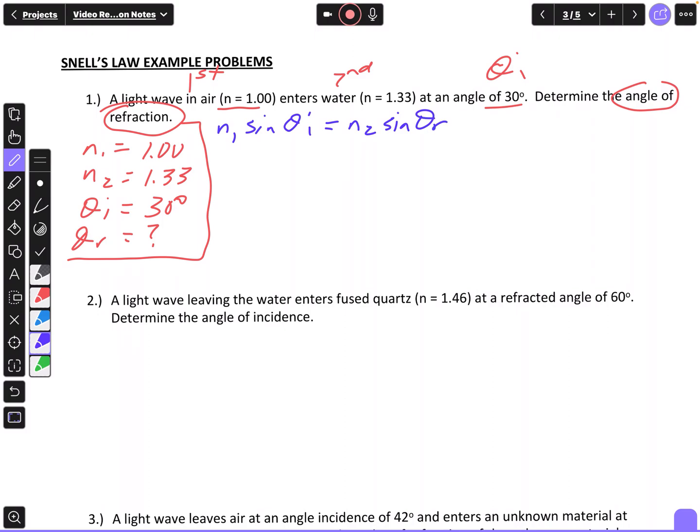Alright, so I'm going to plug in my numbers, and I'm going to substitute and solve. So N1 was 1.00, and that's times the sine of theta I, which is 30 degrees. That equals N2, which is 1.33, times the sine of theta R. Alright, so I'll get my calculator.